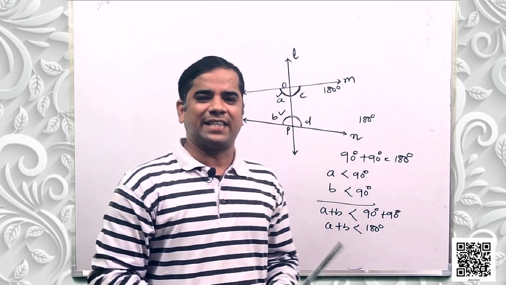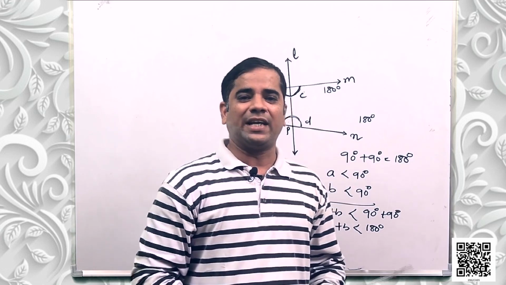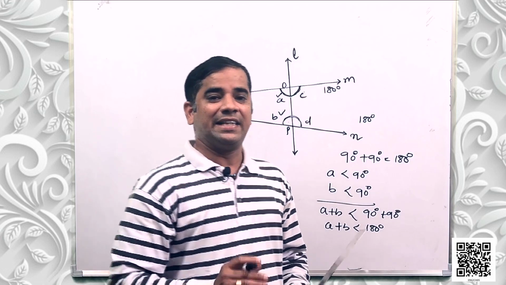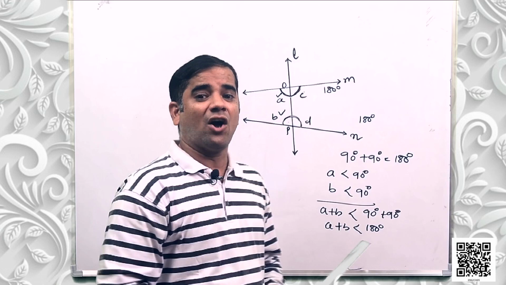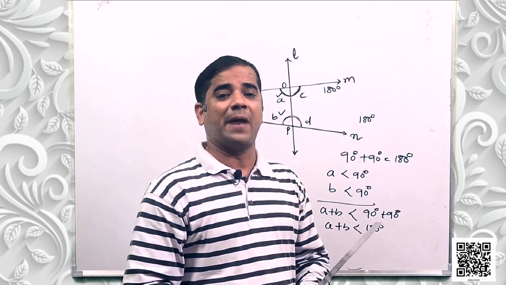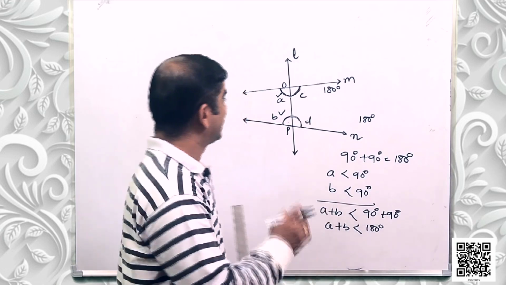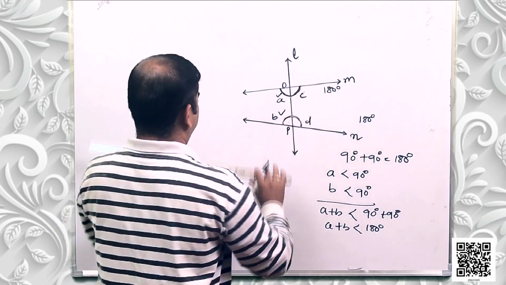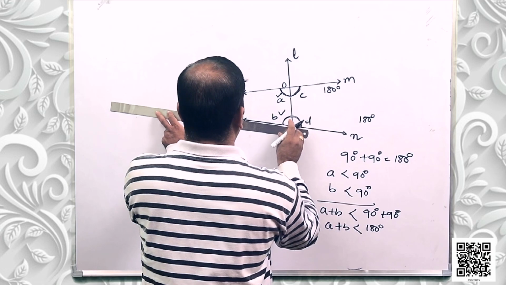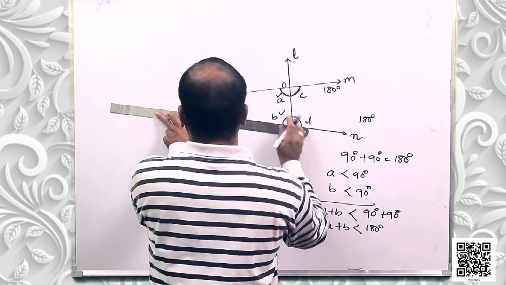So the postulate says that if taken together less than two right angles, then the two straight lines, if produced indefinitely, meet on the side on which the sum of angles is less than two right angles. That means if these two lines, line M and N, are produced indefinitely, let us produce them indefinitely.